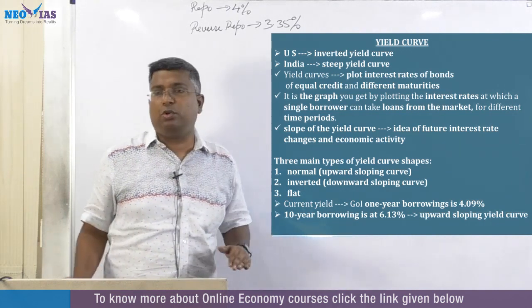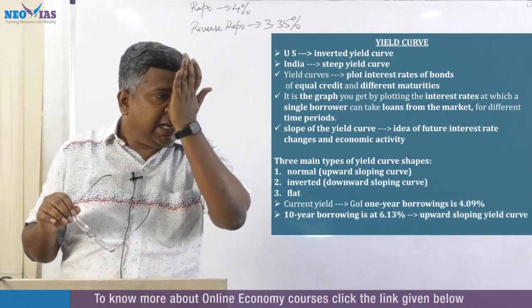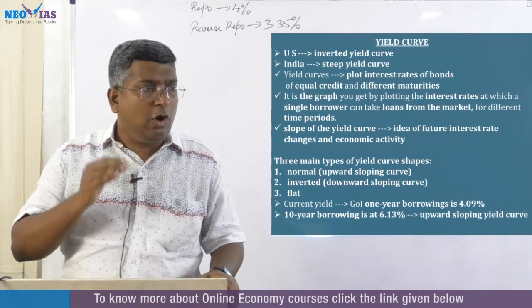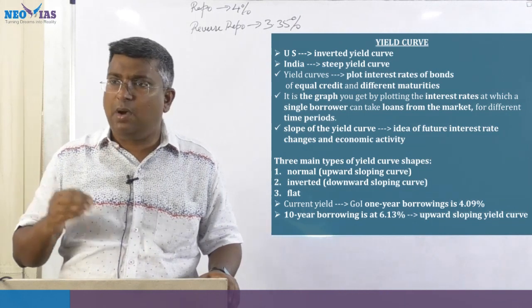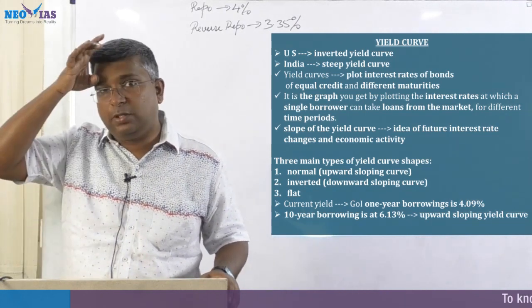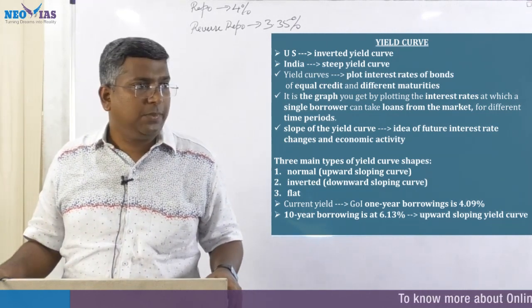Now you can see that the economy, from the third quarter onwards of this financial year, started improving from October onwards. October, November, December, January, February, March, the third quarter and fourth quarter are comparatively better. So now we are at the end of March 2021.